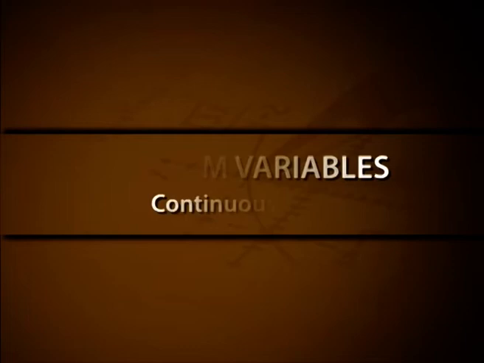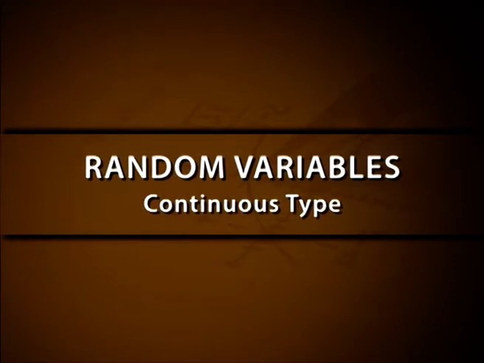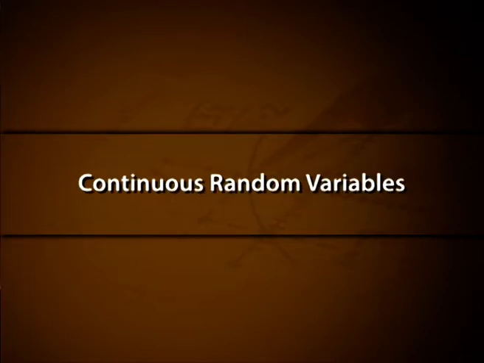Welcome friends, in this module we discuss random variables, continuous type. Continuous random variables. A random variable is said to be continuous if it can take all possible real values between certain limits, or a random variable is said to be continuous if it can take an uncountable number of values within certain limits.